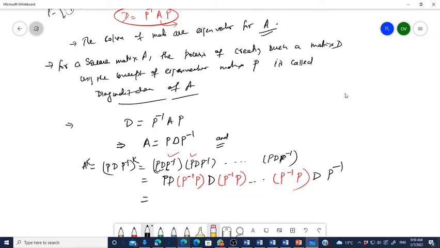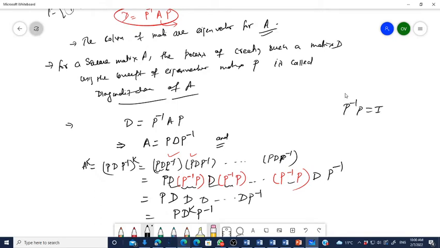Yes, sir. If we can write like this, then this is P inverse P, P inverse P, P inverse P. What does it mean? It means this is I. We can write it as I. Yes or no? So this is P D, D, like this up to D P inverse. So how many times will D repeat? Can you tell me? This is K times. So this is D to the power K P inverse. P D to the power K P inverse.